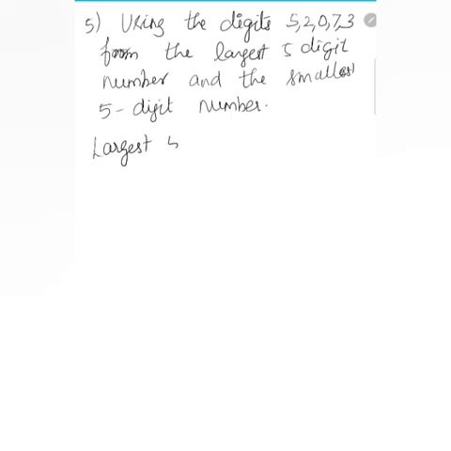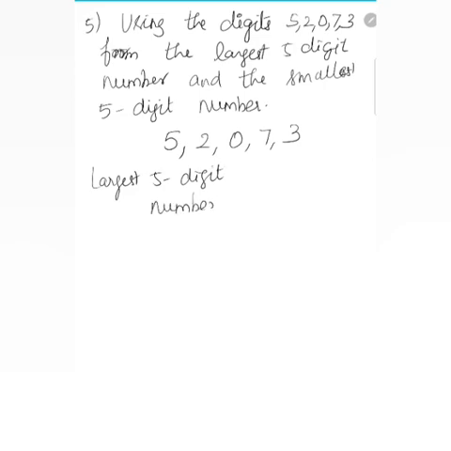Largest 5-digit number. For that I will write this number 5, 2, 0, 7, 3. So the largest 5-digit number. Here 7 is the largest number. So 7. Next one is 5. Next one is 3. Next one is 2. The last one is 0. So 7, 5, 3, 2, 0. This is the largest 5-digit number.